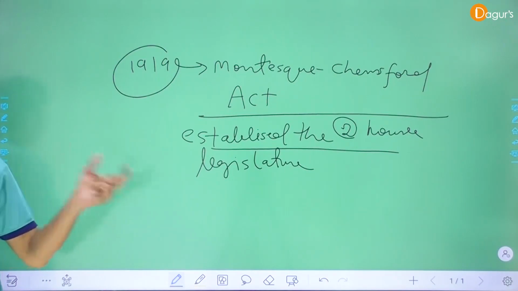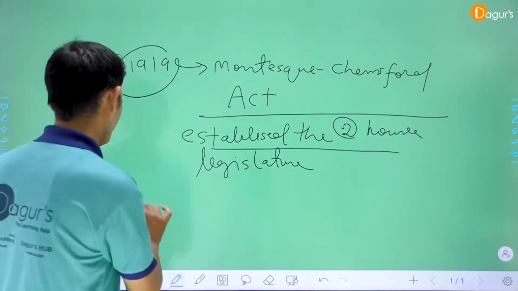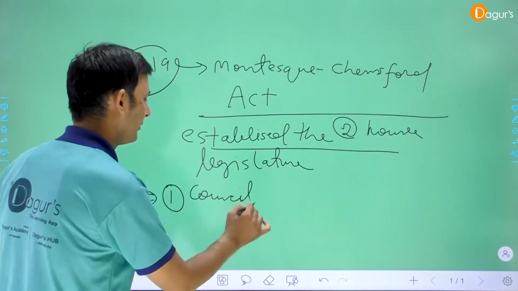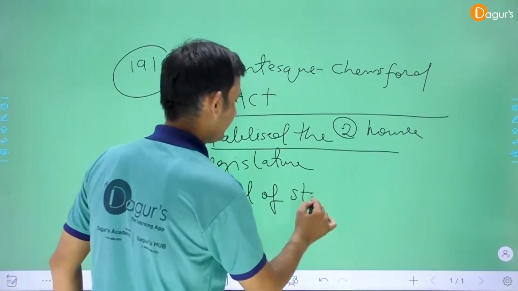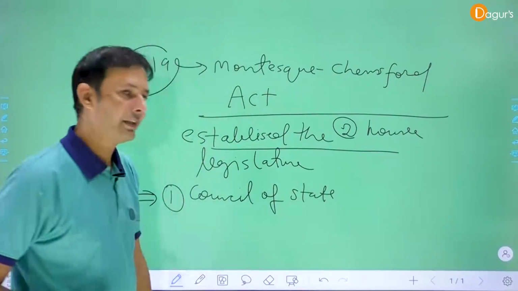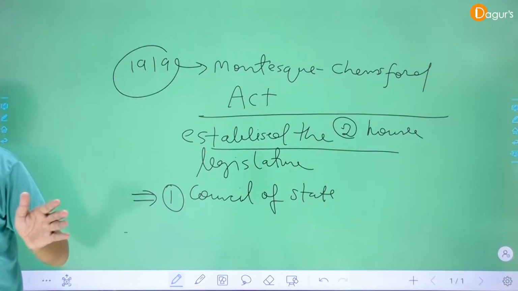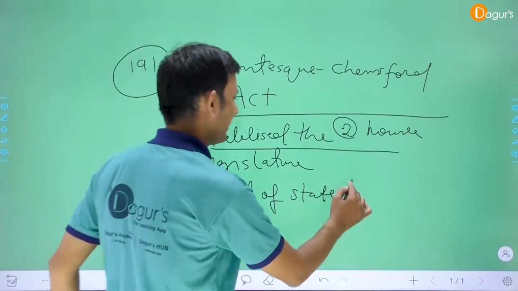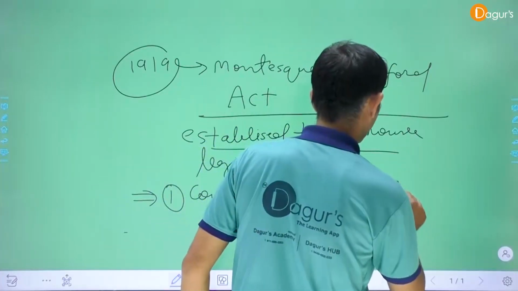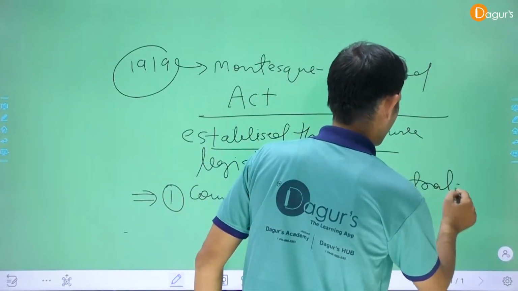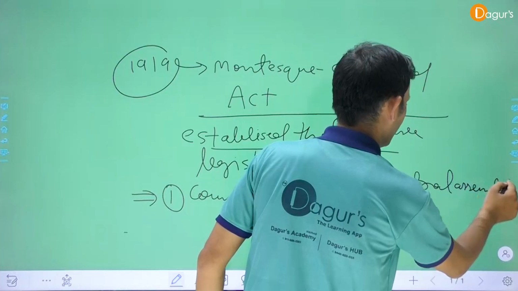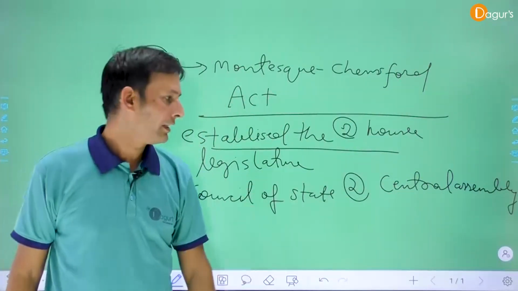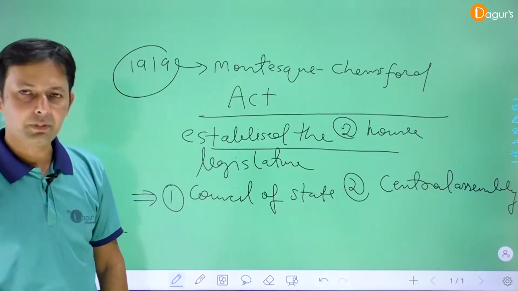The names: number one is the Council of State, and the second is the Central Assembly. Number one is the Council of State. Number two is the Central Assembly.